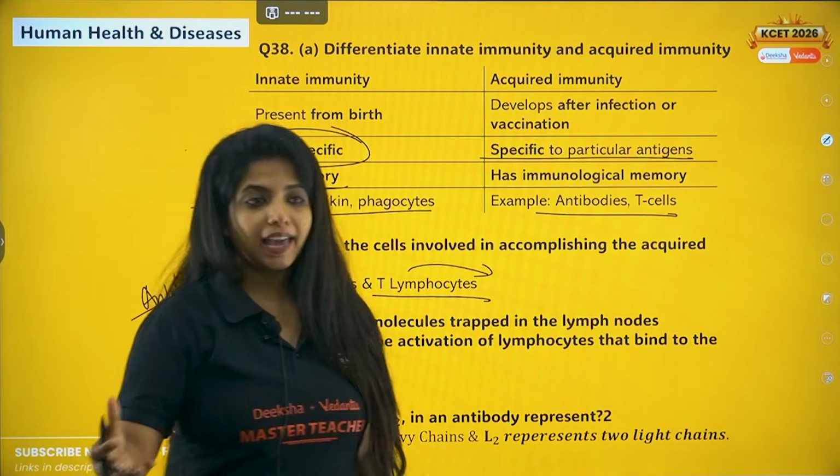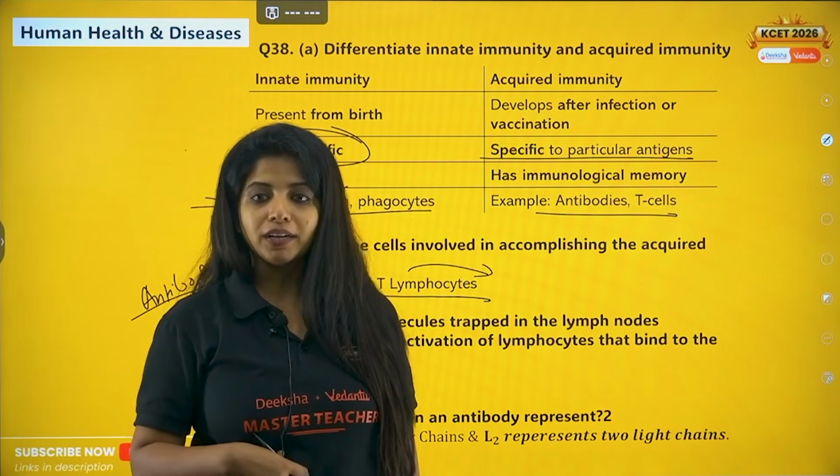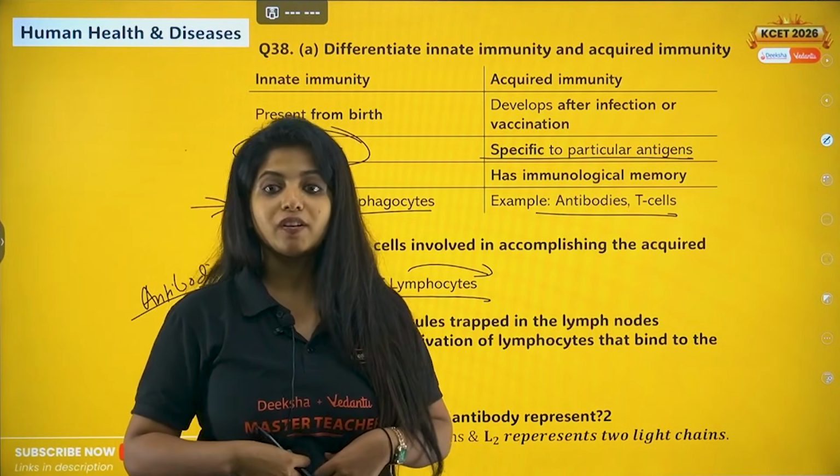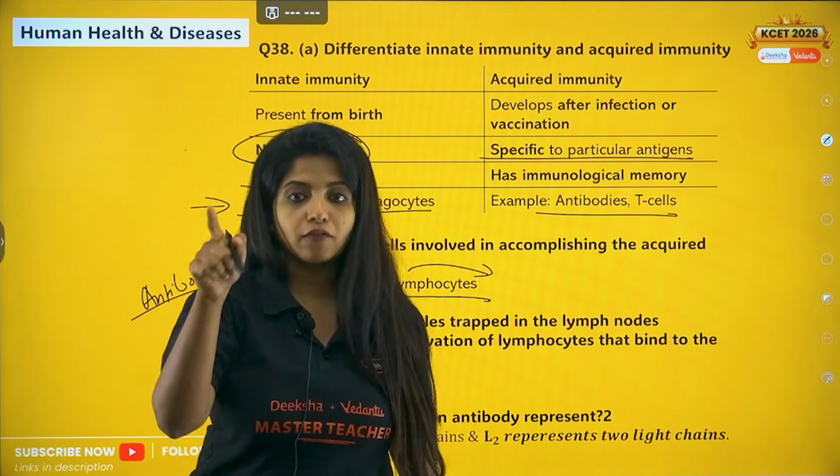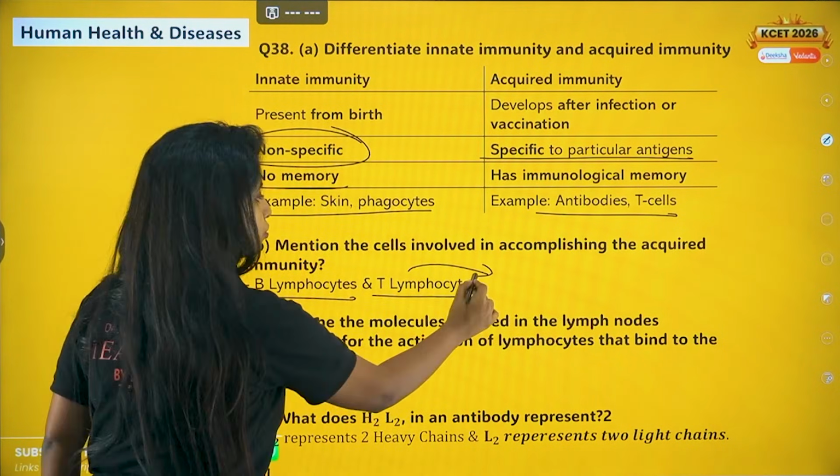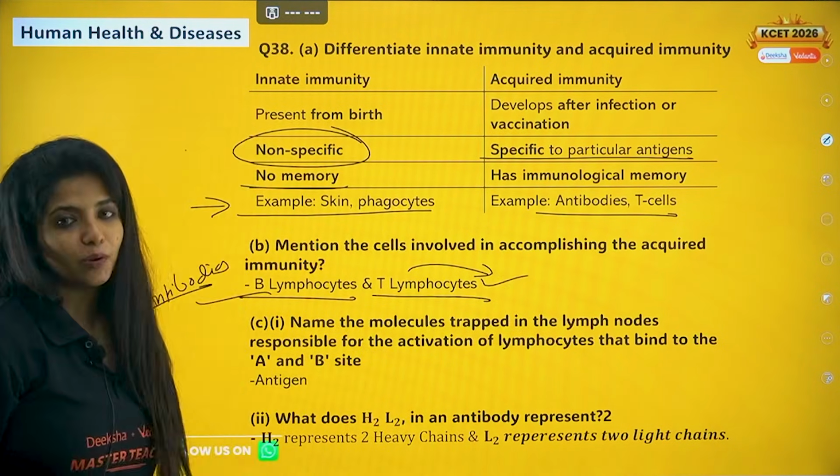For example, I have an organ transplantation being done in my body. So this is being rejected because of T cells, because T cells know that this is foreign, I have to remove it. Okay, so T cells are also responsible for providing immense amount of immunity.